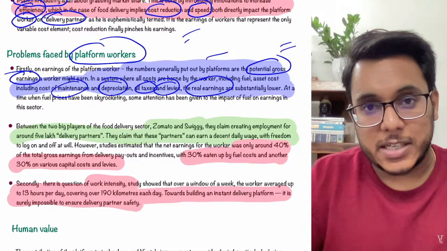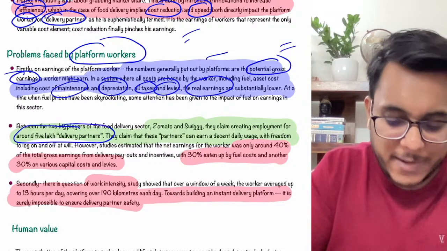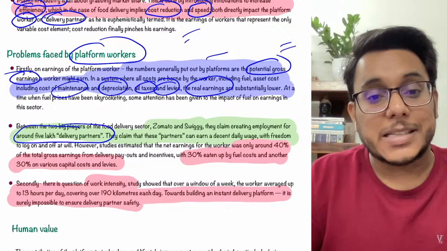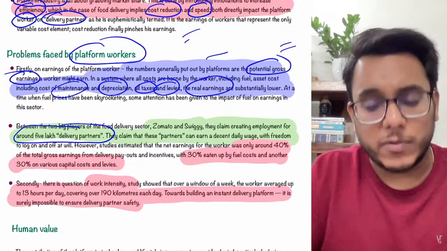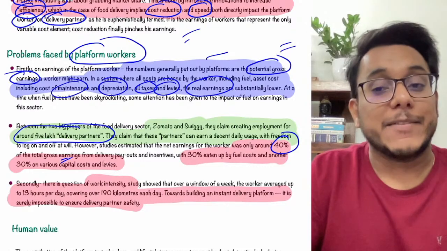These delivery platforms such as Zomato and Swiggy claim that they have provided employment to 5 lakh delivery partners. But of whatever earnings they are claiming, just 40% is the money that a delivery agent is getting.